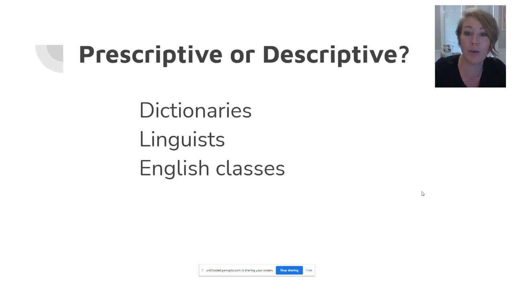Linguists are also descriptive. We're not here to tell people what rules are better than other rules or what dialects are better than other dialects. We're here describing to you the ways in which different dialects or languages work. Now let's turn our attention to English classes. This could be the classes you took in American high school. I'm guessing many of you remember being taught rules on how to write properly. So these classes you took, they would be prescriptive because they were teaching what structures of writing were acceptable and not acceptable.